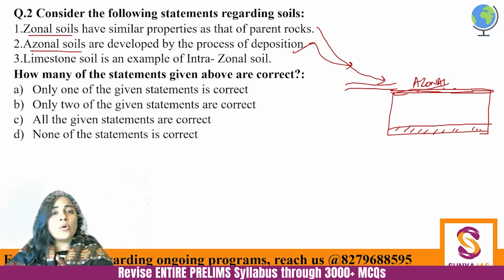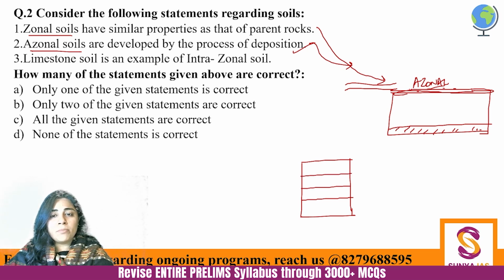Then what are zonal soils? Zonal soils are those which are having properties similar to their parent rock. So we have various layers, zones of rocks, right? Thickest layer would be this bedrock. Then there would be zone C. There would be zone B. There would be zone A, and there would be zone O. So O, A, B, C, and D, or you can say parent rock as well. So this is what a zonal soil is.